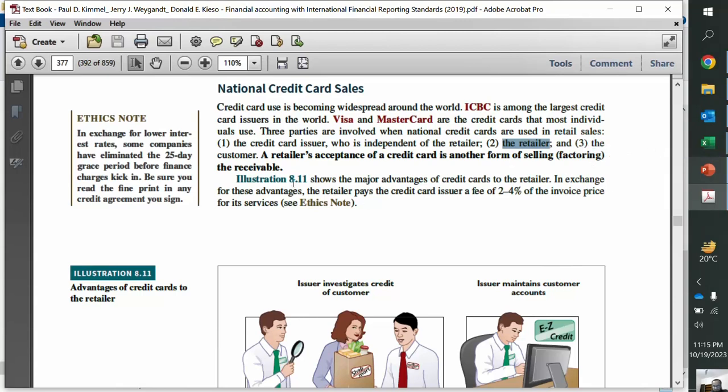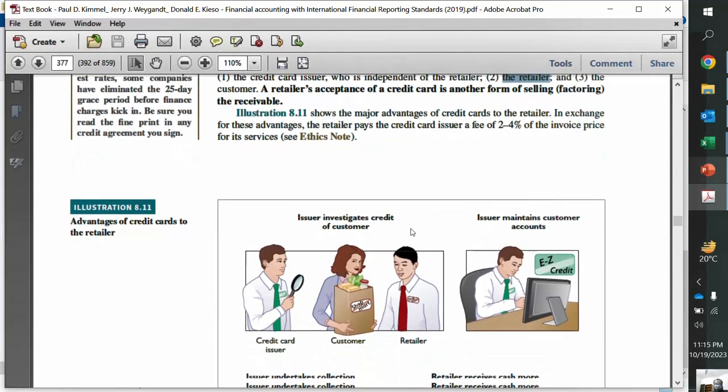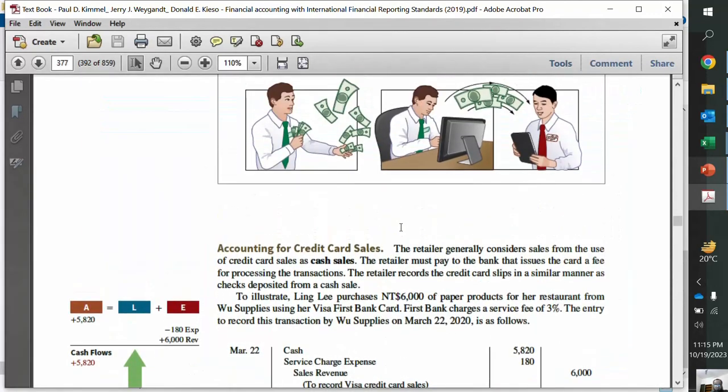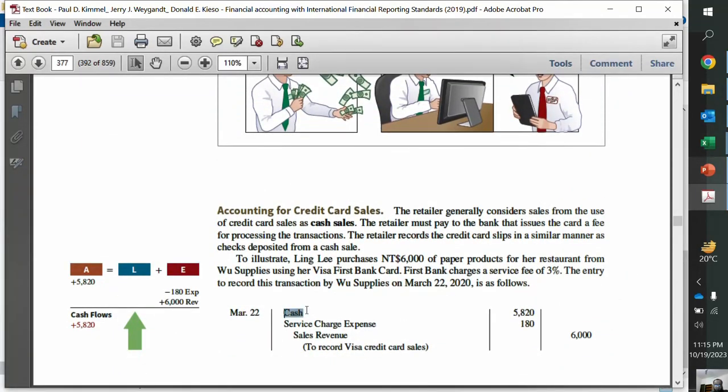So when the customer pays us with the credit card, we get immediate cash, right? But the customer doesn't need to pay cash, right? So the customer actually has the credit, and this credit is awarded by the credit card company, not us. So now how should we record? If you recall the accounting equation, we are receiving cash, so cash is debit, right? And we are receiving cash against some revenue, so revenue is credit. And if the credit card company is charging us some service charge, for example,